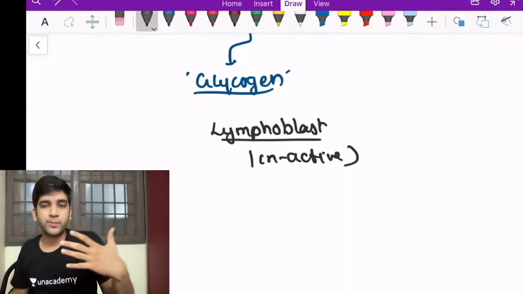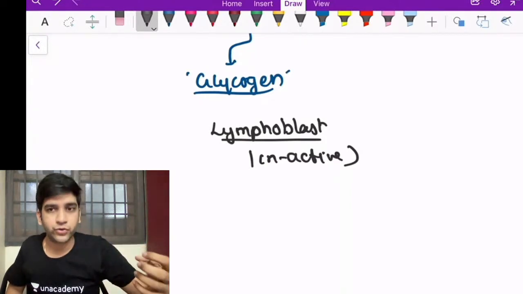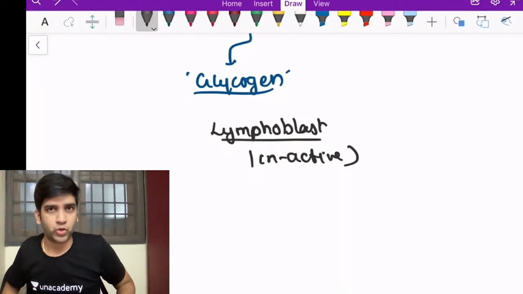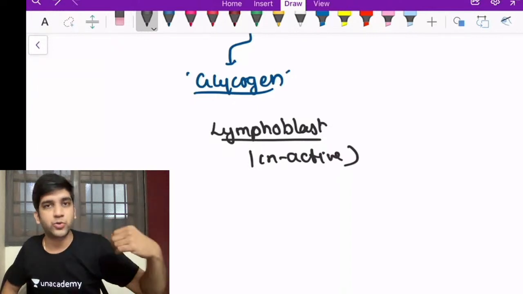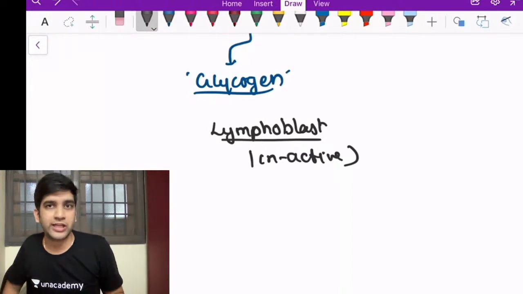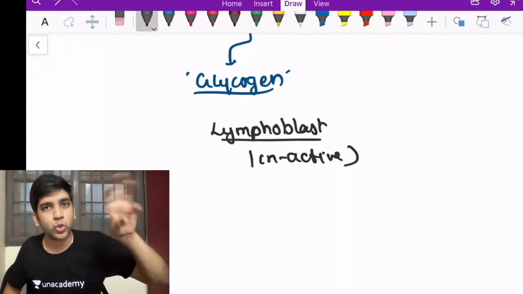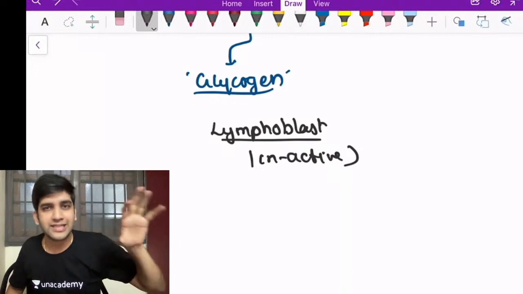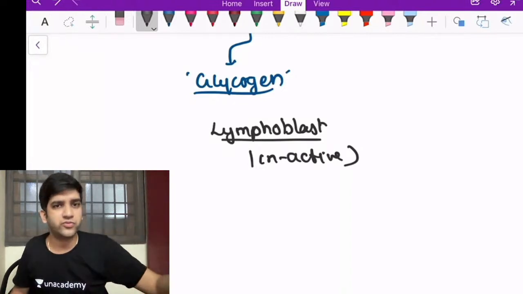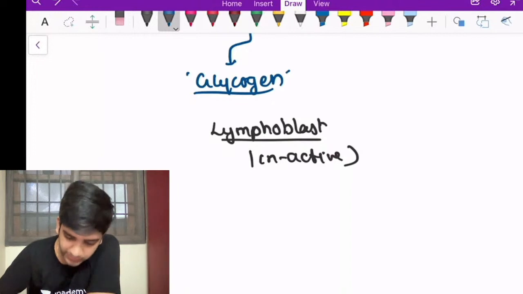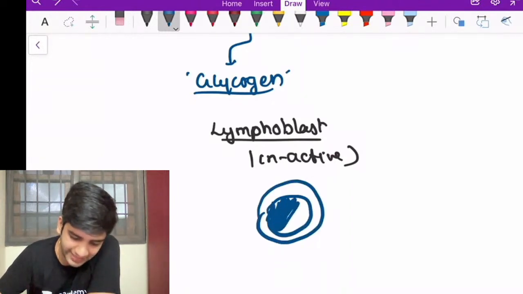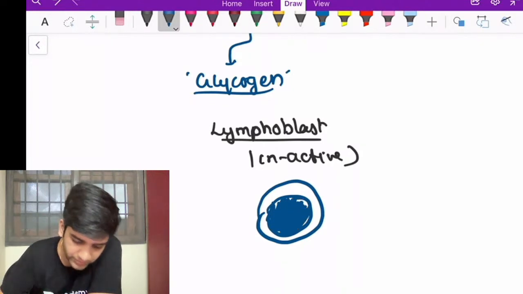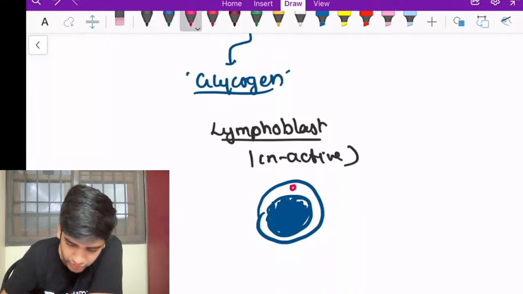Can I say that at one point of time, the lymphoblast will become a lymphocyte and mature to become a plasma cell? Obviously, that's the ultimate goal. So when it matures to become a plasma cell, at that time I need energy to produce proteins, antibodies. So can I say that these lymphocytes will store an energy reserve? Yes, one of the reserve forms of energy for any cell is glycogen. So if let's assume this is my lymphoblast, it's an inactive cell and it's going to store my energy in the cytoplasm in the form of glycogen vacuoles.